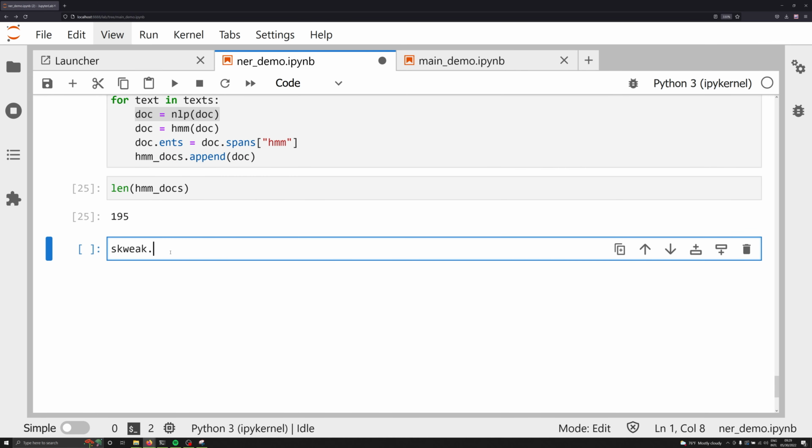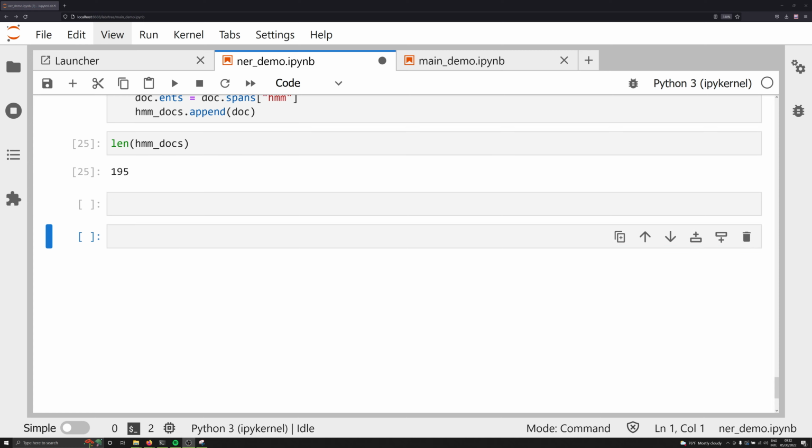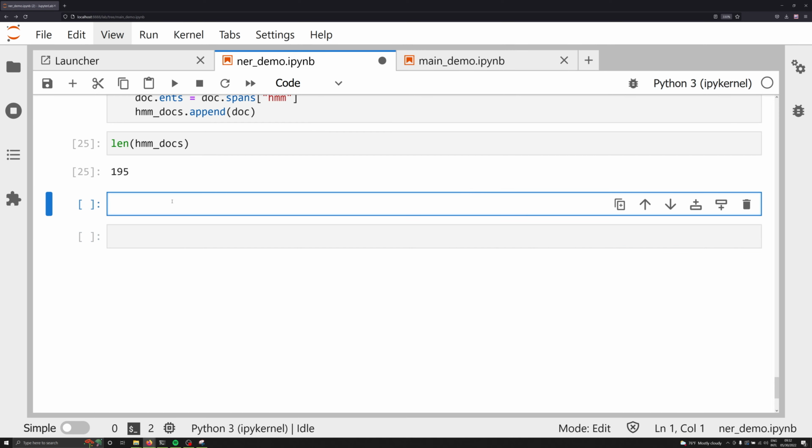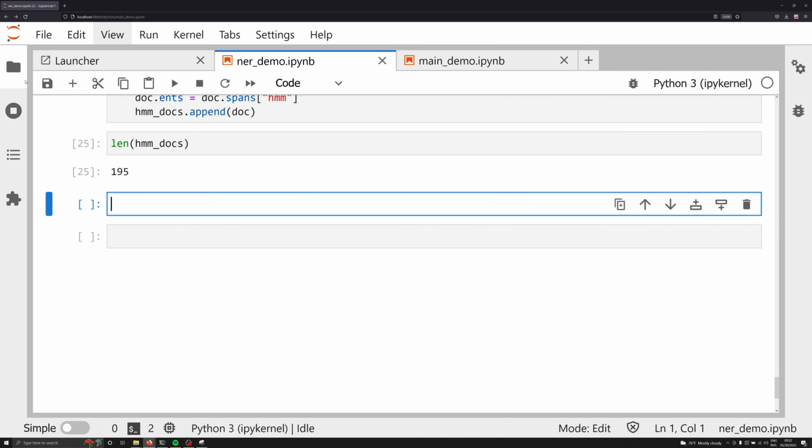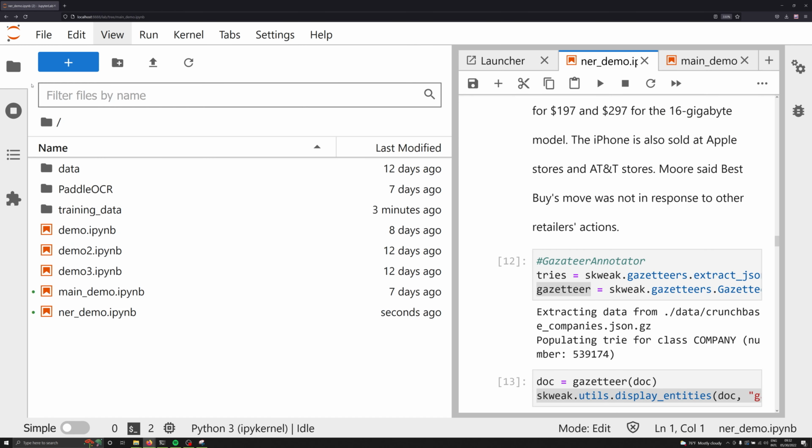Next, what we want to do is call the Skweak library. In the utils, we're going to grab the docbin_writer. What this is going to do is write all of these documents that are annotated. So what we can do now is drop all of these different HMM annotated data into a directory, which we have here called, let me go back to it, training_data.